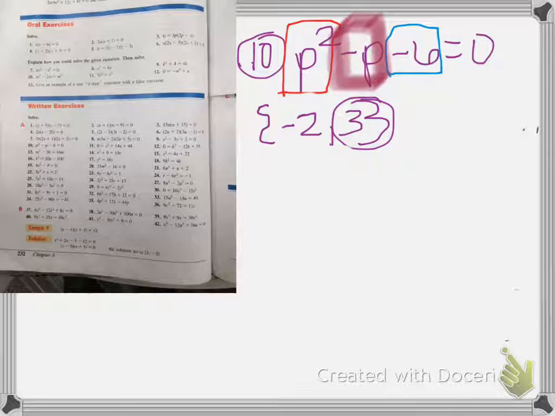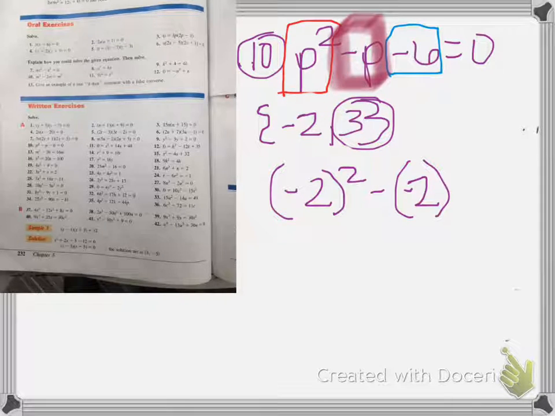Now I'm going to plug -2 in. So I have -2 squared minus -2 minus 6 equals 0. And -2 squared is 4.